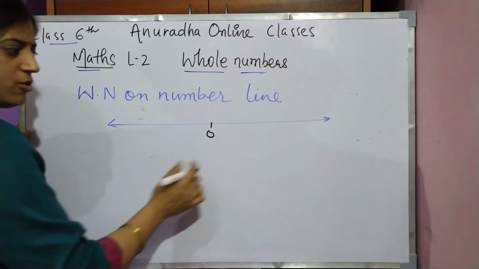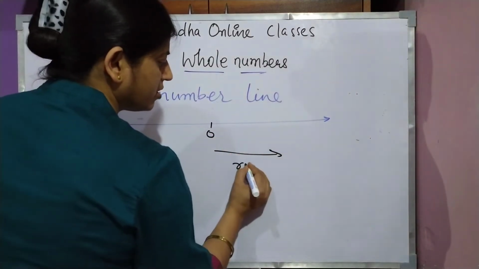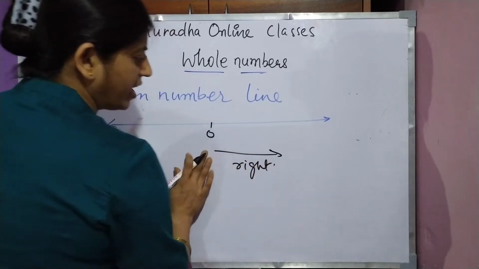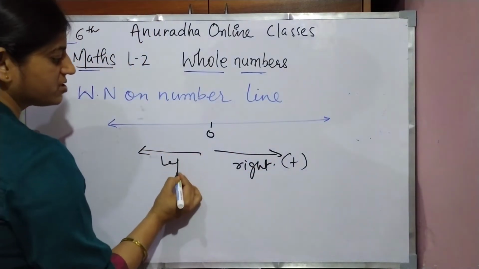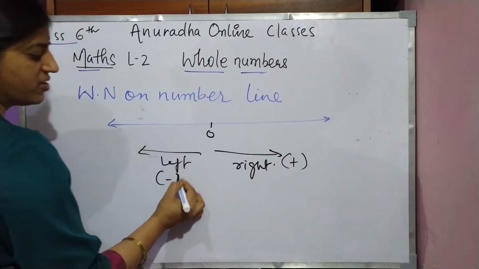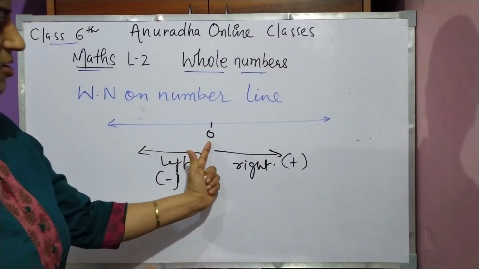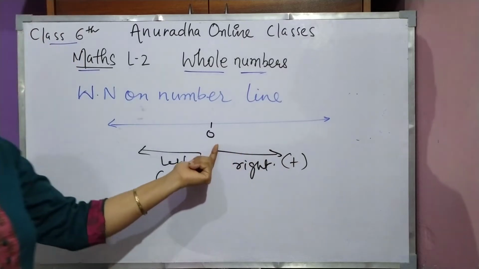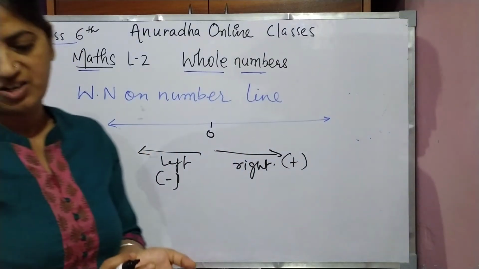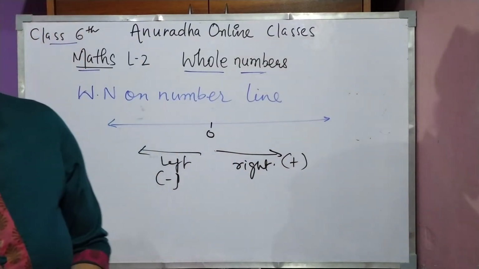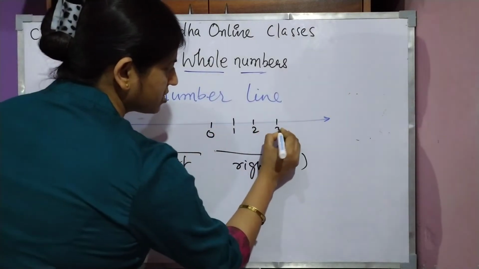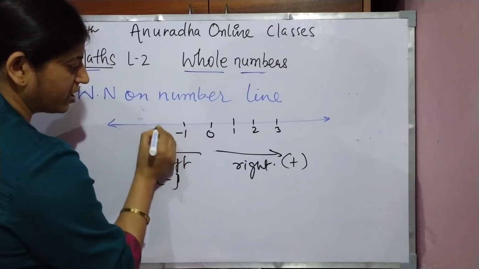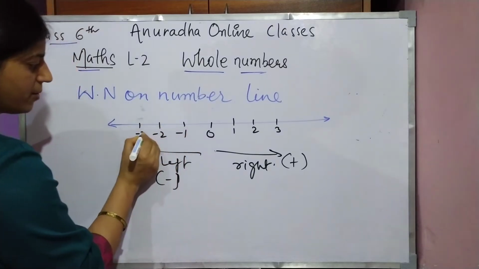In between is 0. Right of 0 is positive and left of 0 is negative integers. So I am writing here 1, 2, 3, and here minus 1, minus 2, minus 3.